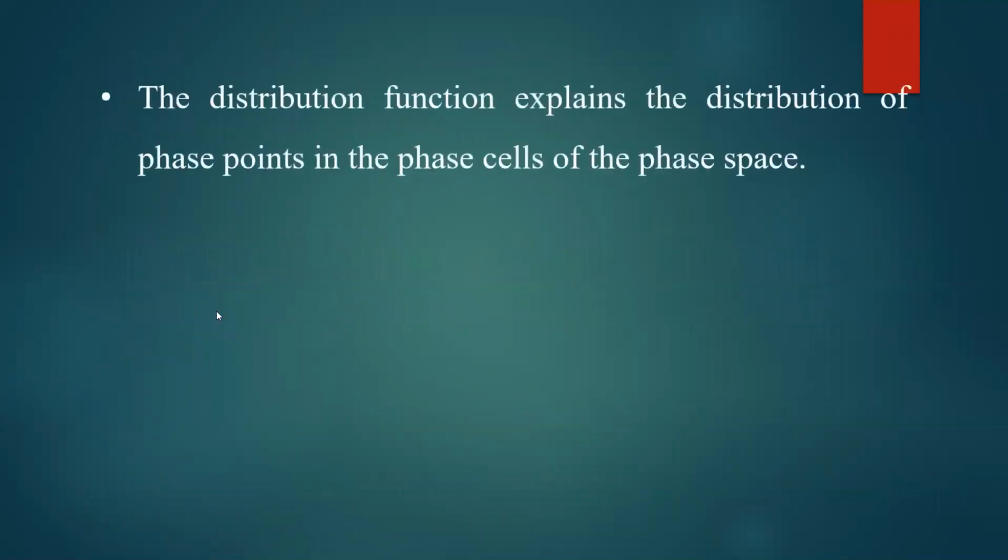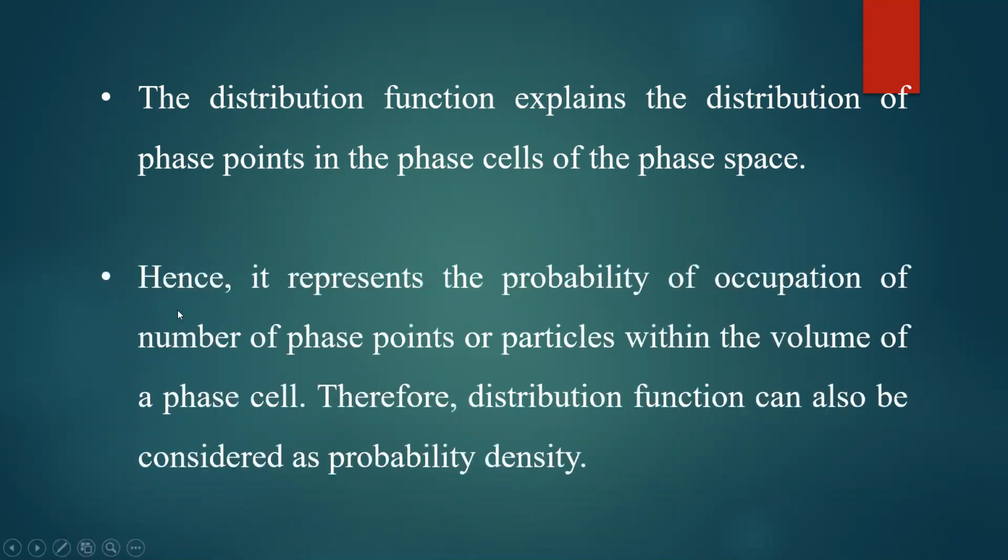The distribution function explains the distribution of phase points in the phase cells of the phase space. How are particles distributed? That can be explained using the distribution function. Hence, it represents the probability of occupation of the number of phase points or particles within the volume of the phase cell. Therefore, the distribution function can also be considered as the probability density.